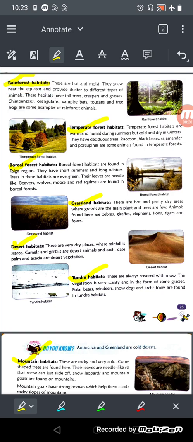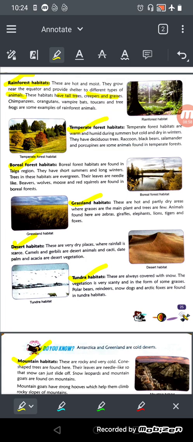These are hot and moist, and they grow near the equator and provide shelter to different types of animals. The equator is the middle line of the earth, the line which divides the earth into equal parts. These habitats have tall trees, creepers and grasses.